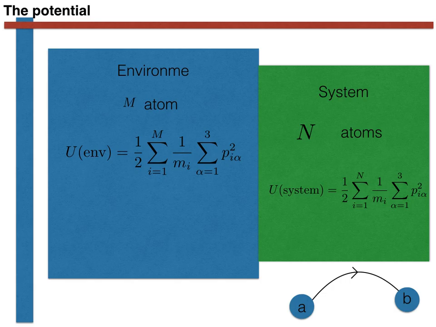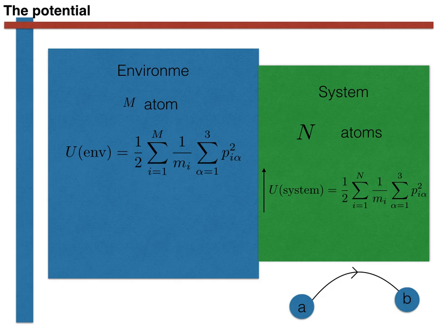Now suppose that we're interested in a change in the state of the system that occurs as we move from state A to state B. Remember, this does not mean that the system moves between 2 points in space, A and B. The system can move between 2 points in space with a constant momentum, and its state, the momentum, will not change. The key requirement here is that in moving from state A to state B, the momentum of the system has changed. Now, because the momentum of the system changes, the total kinetic energy of the system must also change. Let's say it increases.